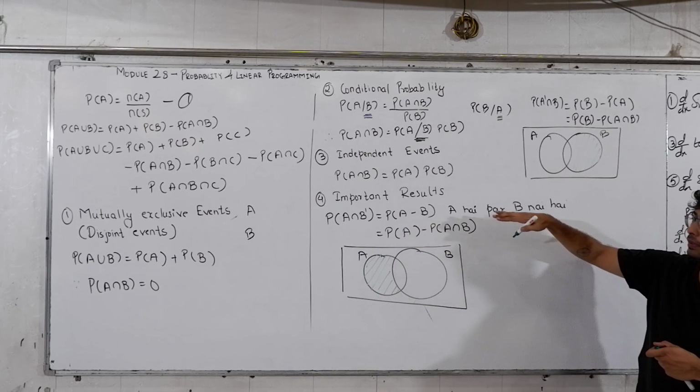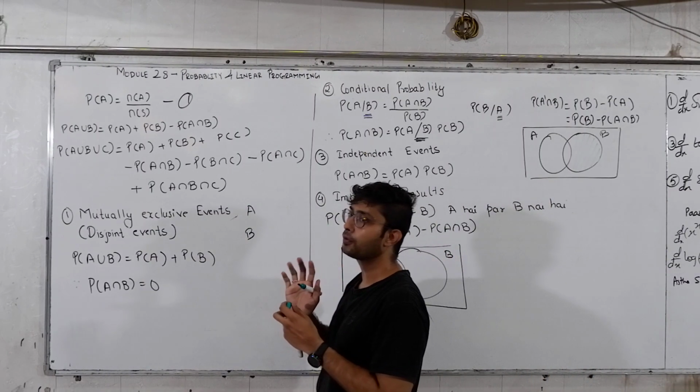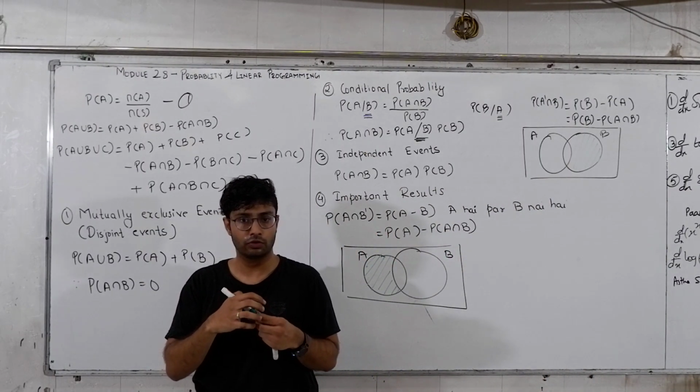So you have to remember these basic concepts anyhow to solve probability.